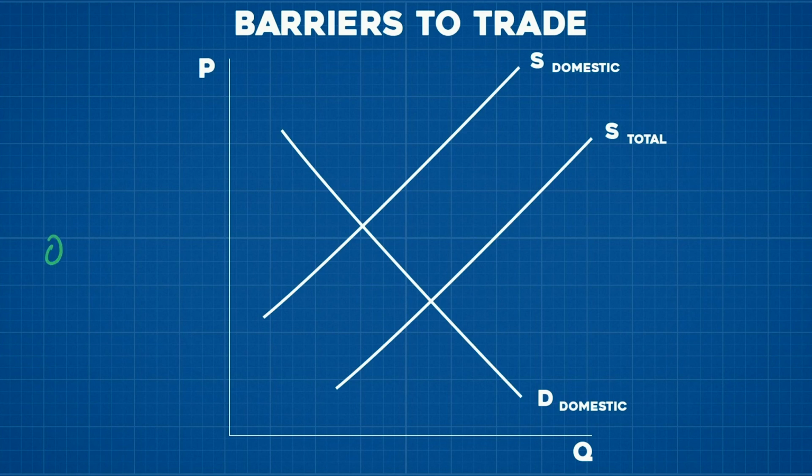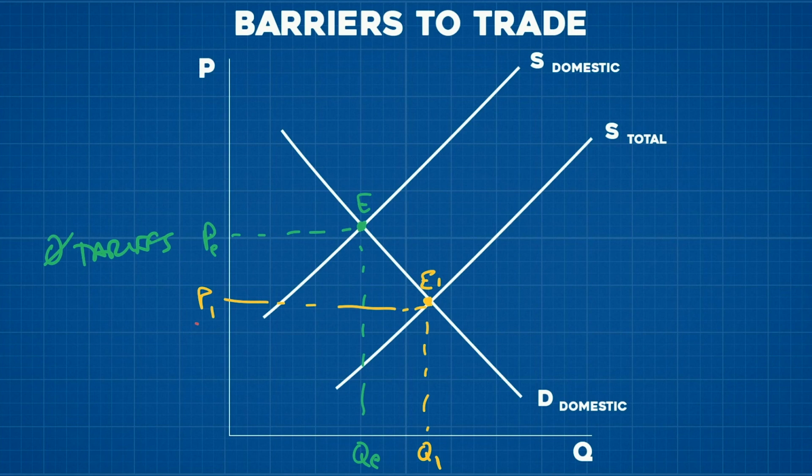Now, this graph that you're looking at represents a scenario of completely free and open trade between economies. No tariffs. In this case, our equilibrium price and quantity for domestic goods and services is here. But when you add imports into the mix, our equilibrium quantity and price is here. And since the price here is lower than the equilibrium domestic price, domestic industries will produce here at Q2. So the takeaway so far is that when there is a free trade agreement between two countries like the United States and China, domestic firms produce less, indicated by this gap right here.